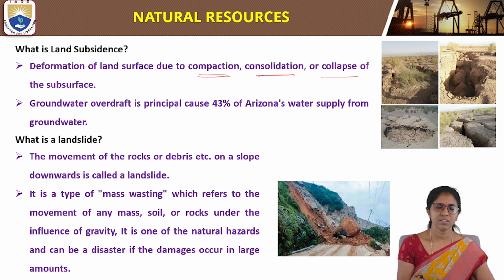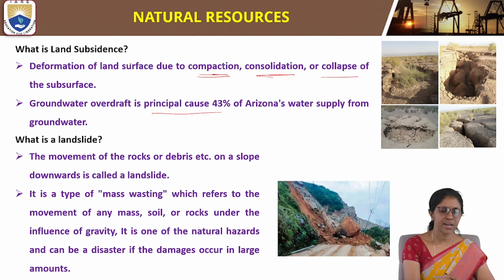Groundwater overdraft is the principal cause of land subsidence. 43% of the water supply comes from groundwater. So land subsidence is deformation of land surface due to compaction, consolidation and collapse of the subsurface.